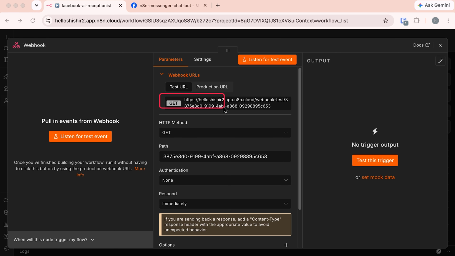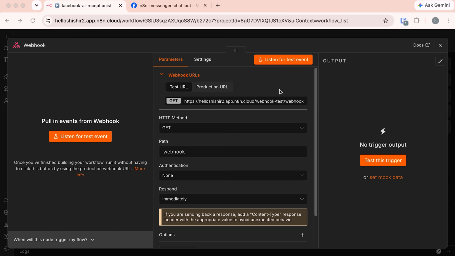Take a look at the structure of this URL. First, it has this domain name. This exactly matches this domain name. Then webhook-test, and then this path. If we want, we can change this path by updating it here. Let's give it the name webhook. See, this URL path has been changed. Let's expand this. I am going to keep this webhook. And this HTTP method is set to GET. Let's keep it as it is for now.